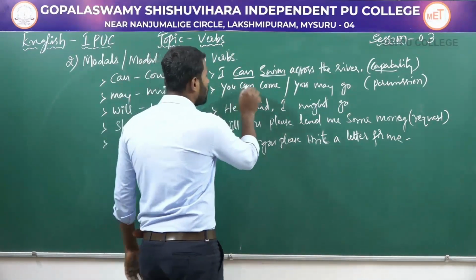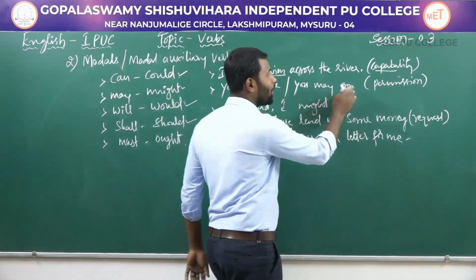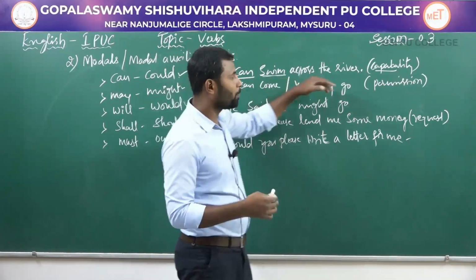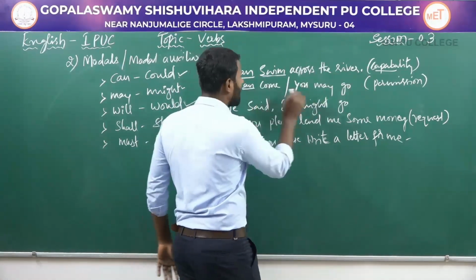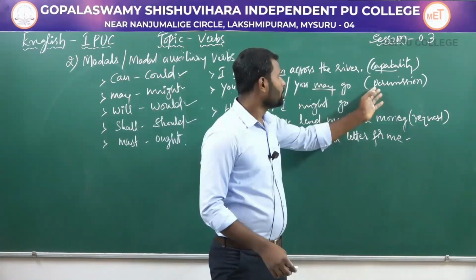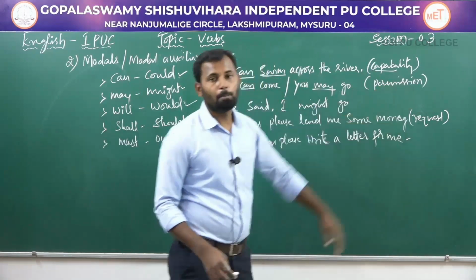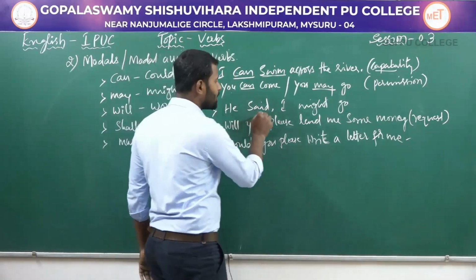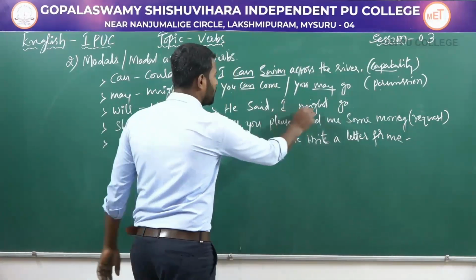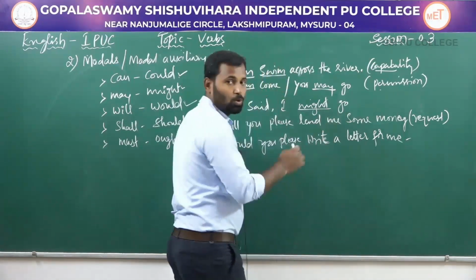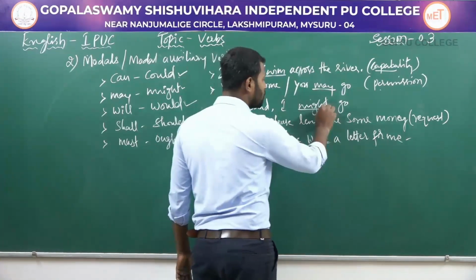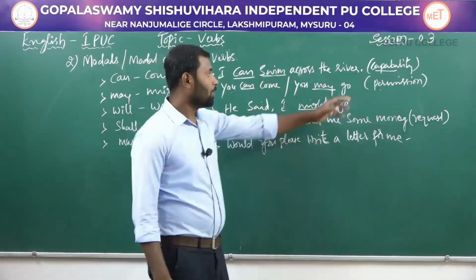Next one: you can come or you may go. I have written two sentences here. You can come or you may go. Here "can" and "may", two modal auxiliary verbs, are used to express the meaning of permission. And here: he said I might go. Again permission. Here the modal auxiliary verb "might", which is the past equivalent of "may", is used to express the meaning of permission.